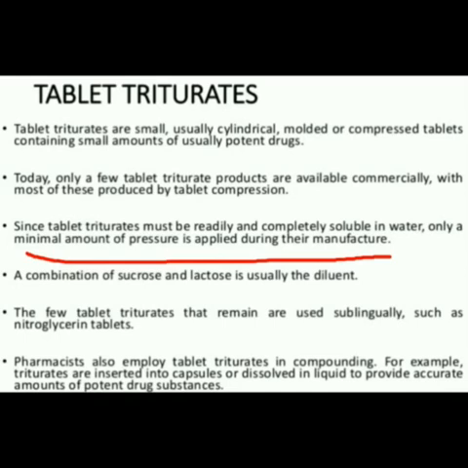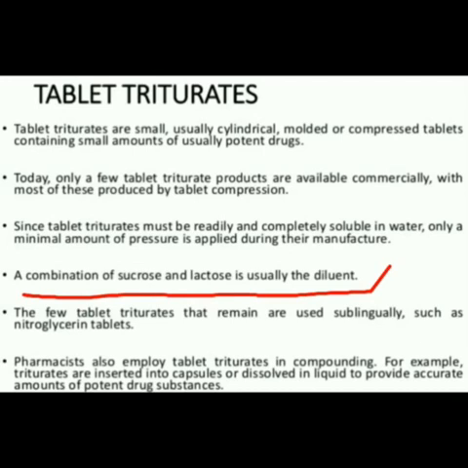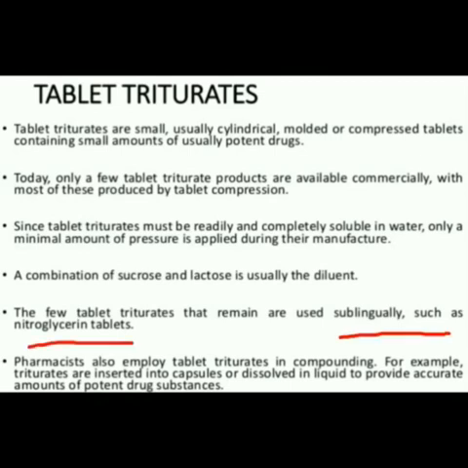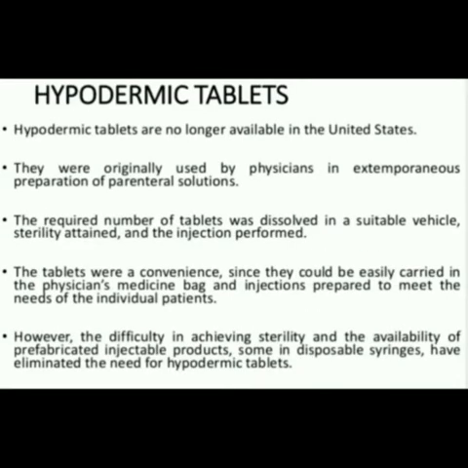So these tablet triturates are fast acting, and during their manufacture we just require some pressure, and a combination of sucrose and lactose is usually used as a diluent. There are also a few tablet triturates that remain as sublingual tablets, such as nitroglycerin tablets. This is the example for sublingual tablet triturates, that is nitroglycerin tablets. These tablet triturates are inserted into capsules or dissolved in a liquid to provide an accurate amount of a potent drug substance.